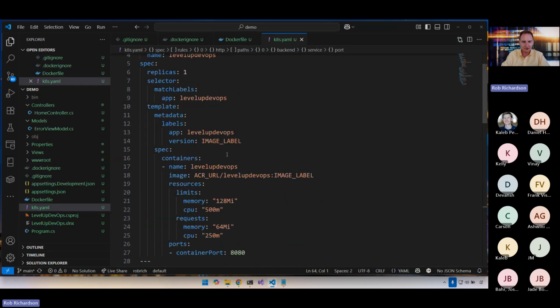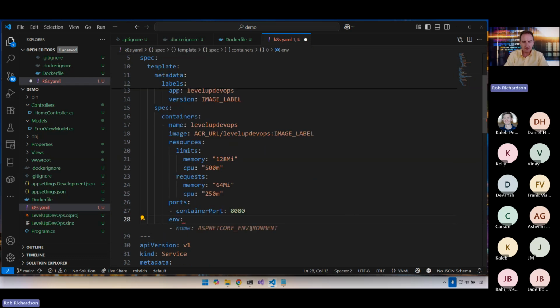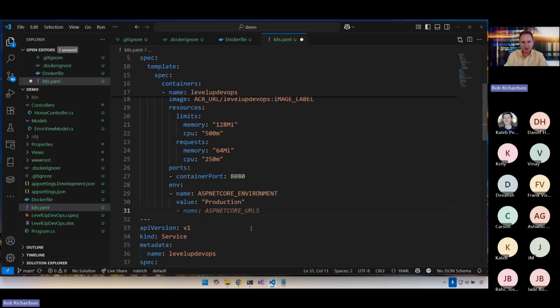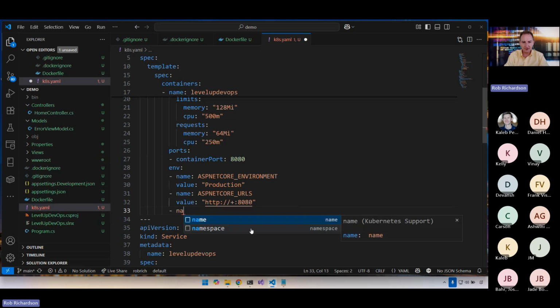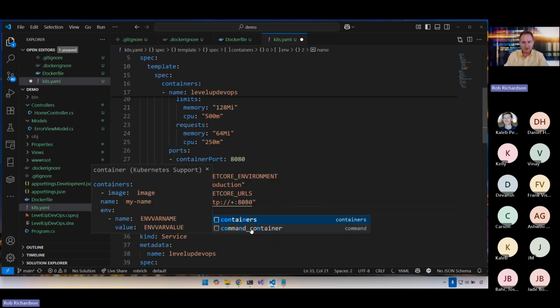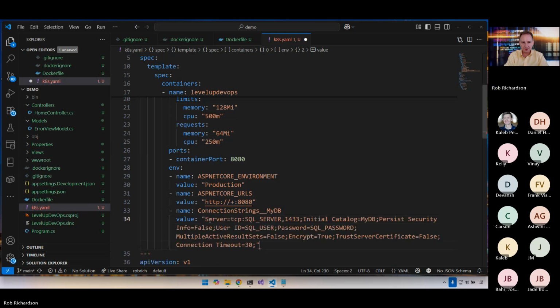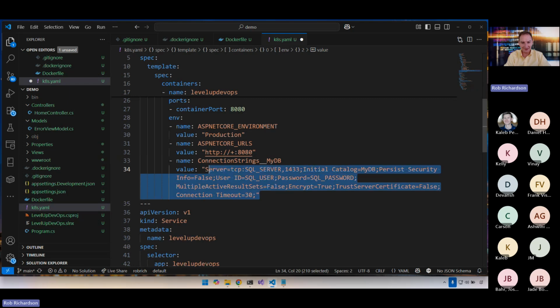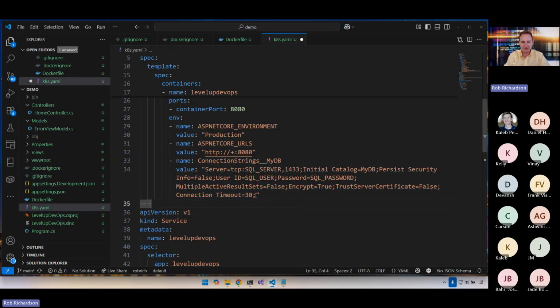Oh, there's one more thing that we want to do. We want to put here the environment: ASP.NET Core environment of production, ASP.NET Core URLs, and the connection strings, my DB, and I would want to put my database connection string in here. There we go. Now, yep, this is a secret. And so we probably want to move this into a Kubernetes secret, and I will leave that to the reader to make that happen.